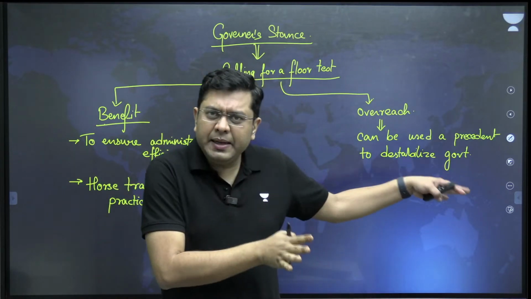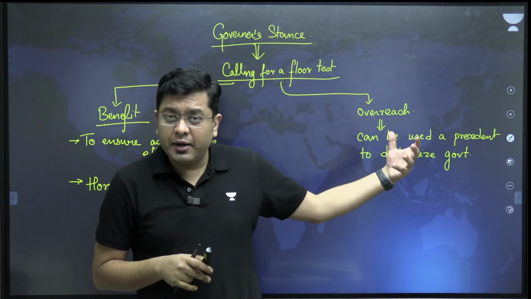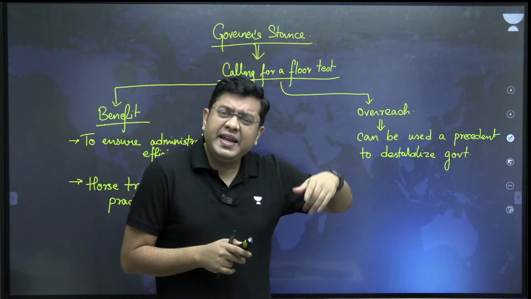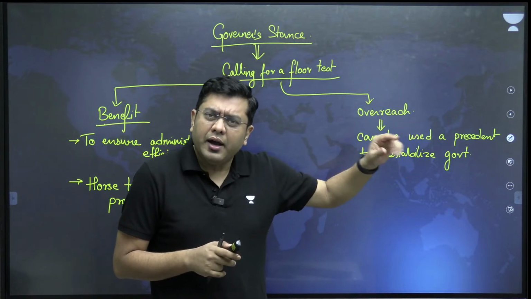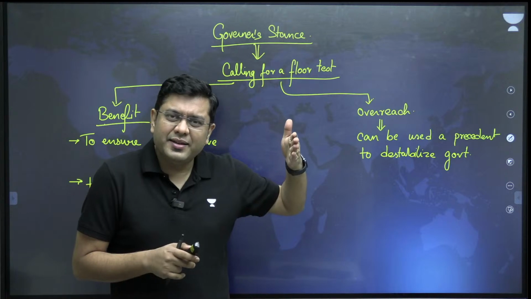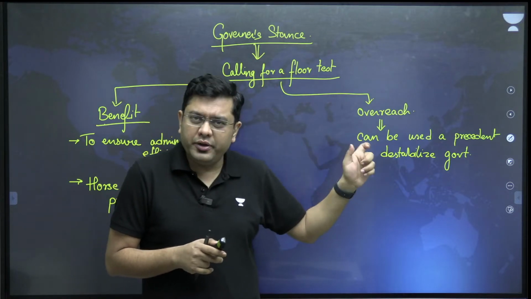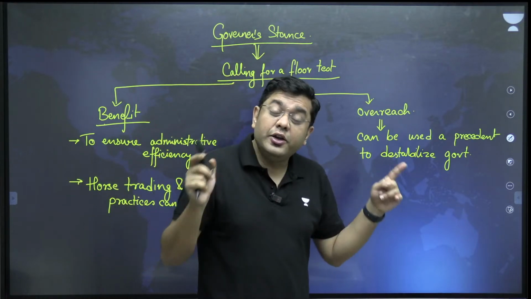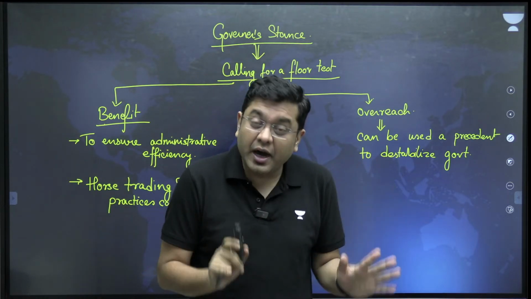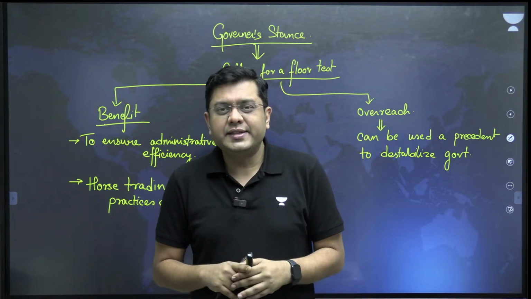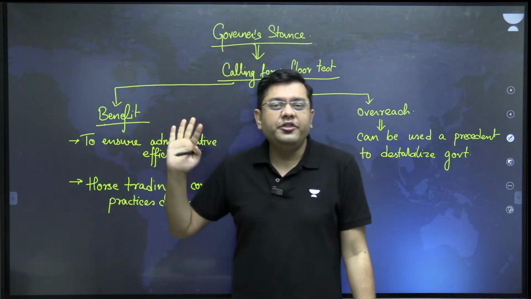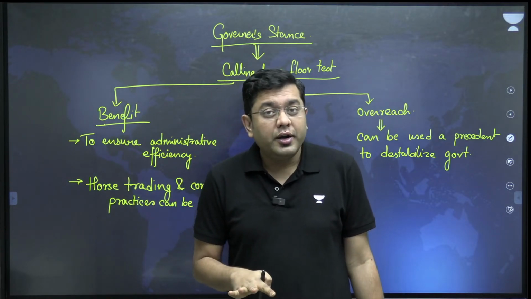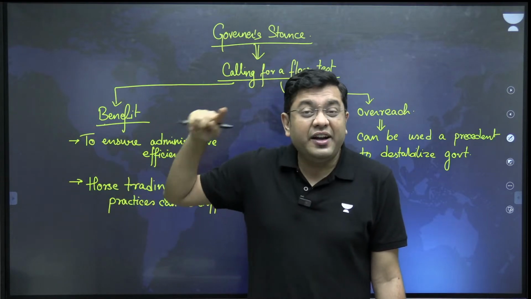Not every time will an elected government have a full term or a 2/3 majority. Many of the times they simply have a wafer thin majority. So in that case, if the governor keeps on harping on this, it can be used against it also. But in the larger overall wisdom, the governor should call for a floor test in order to get rid of these particular debacles and drawbacks, and also to ensure that the political class of the state receives the